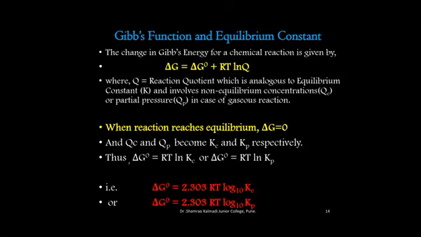Kc can also be given as the ratio of concentration of products raised to the proper power divided by concentration of reactants raised to the proper power. Further, Kp is given as the partial pressures of products raised to the proper powers divided by the partial pressures of reactants raised to the proper powers. This equation of delta G naught can be utilized to find out the equilibrium constant for a reaction when the reaction is at equilibrium.